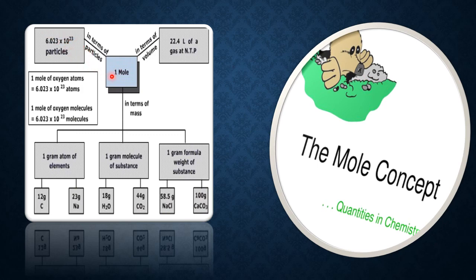But if you go in terms of volume, why am I using volume here? Because elements and compounds not only occur in the solid or liquid state, they also occur in the gaseous state. So for gaseous elements and gaseous molecules, we measure in terms of volume. Therefore, whenever we speak of mole in terms of volume, there is a relation. 1 mole means 22.4 liters of that gas. Or you can say in reverse, 22.4 liters of any gas at NTP means 1 mole.